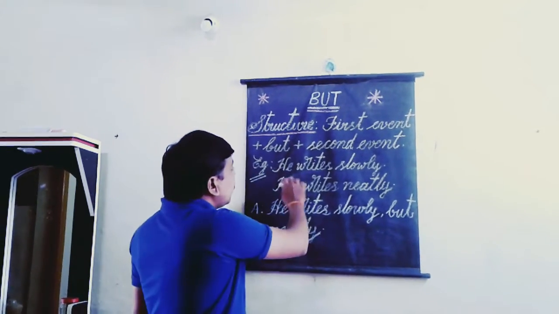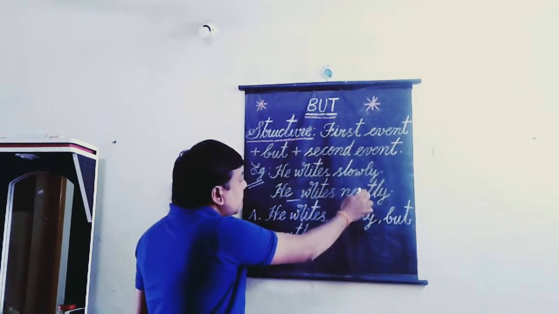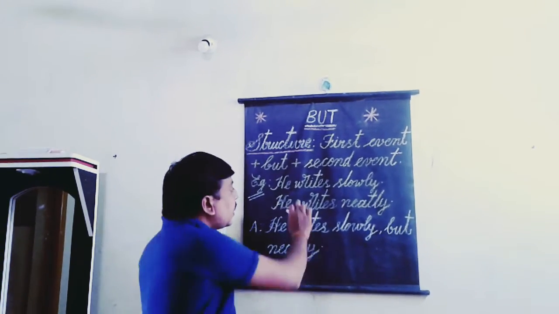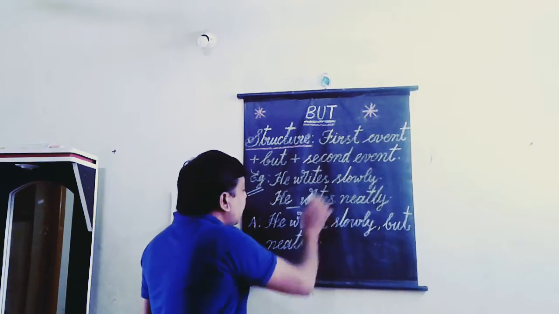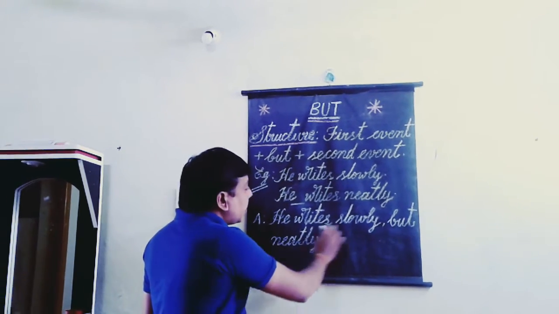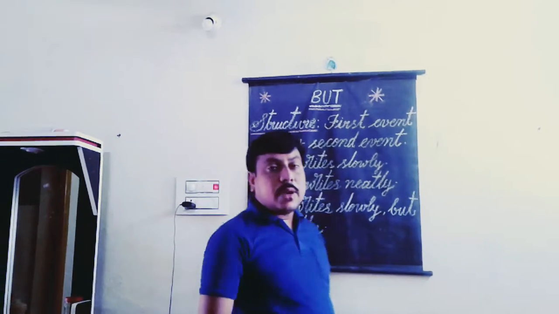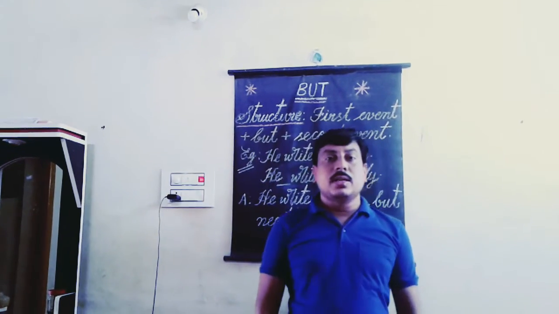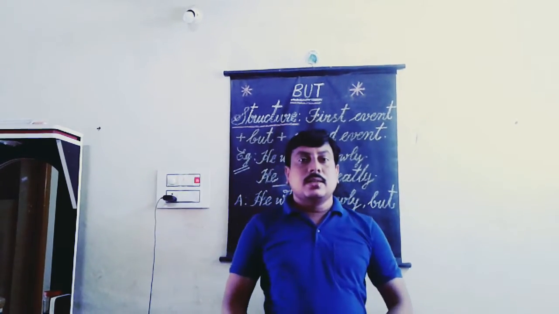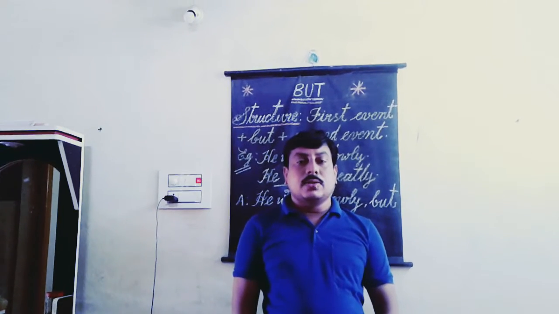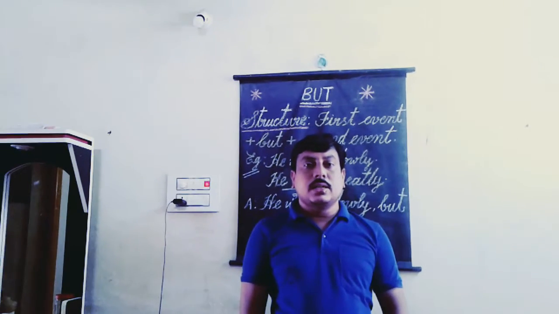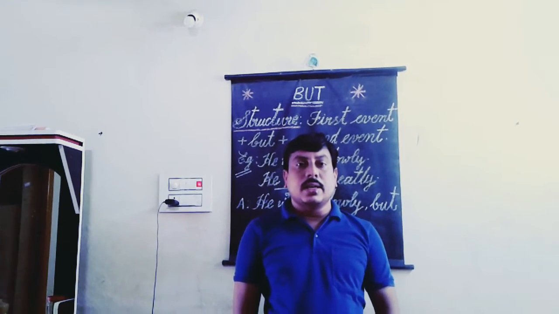For example, he writes slowly, he writes neatly. He writes slowly but neatly. He writes slowly, comma, but neatly. In such a way, we can say any number of examples. Okay? Let us say some more examples which are related to the conjunction but, as a coordinating conjunction.